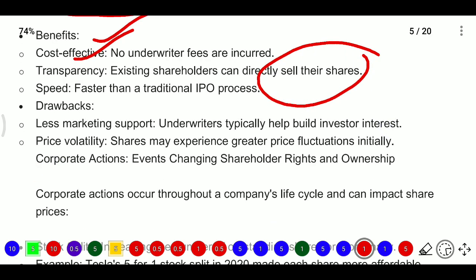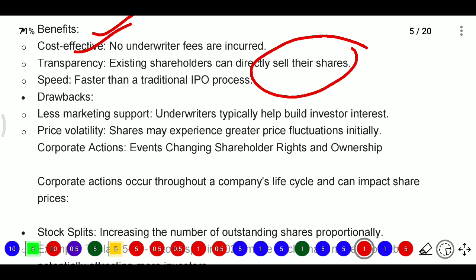And the drawbacks: less marketing support, where underwriters typically help build investor interest. The middle person gives information to these companies and ensures that more people will come and invest more amounts.